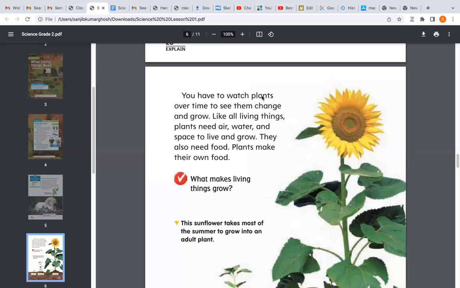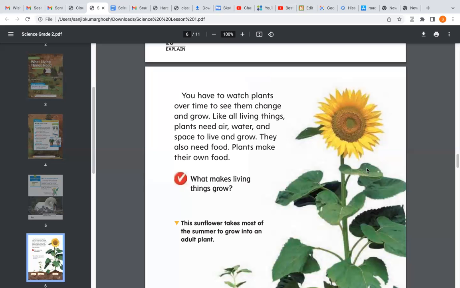Okay, is this para clear to all of you, both Shruti and Devanshu? Ma'am, I can understand. You cannot understand, Shruti? No, ma'am. Okay, tell me, which part did you not understand? Ma'am, this part. Like all living things to grow.